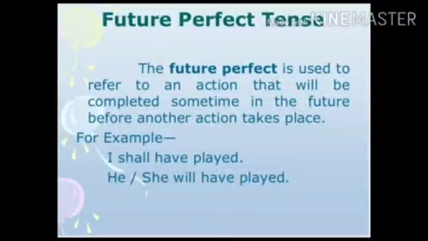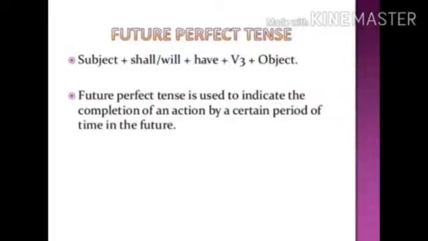Don't get confused with these definitions. It's very easy. Which tense? The future tense. Where is it used? In a sentence, to indicate the completion of an action by a certain period of time in the future. We can come to know from examples like, I shall have played, or he shall have played, or she will have played. Okay.